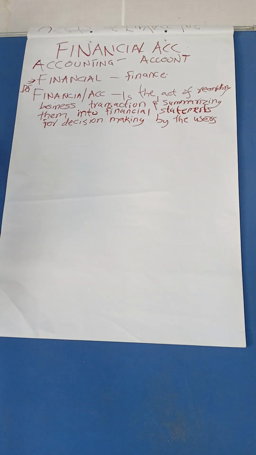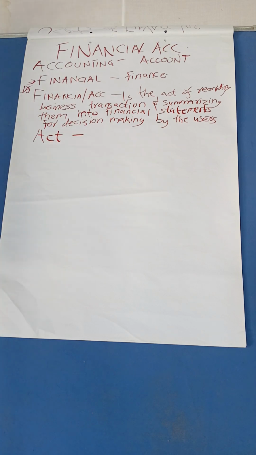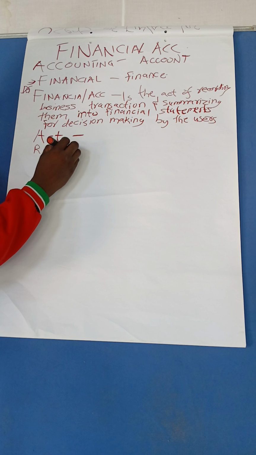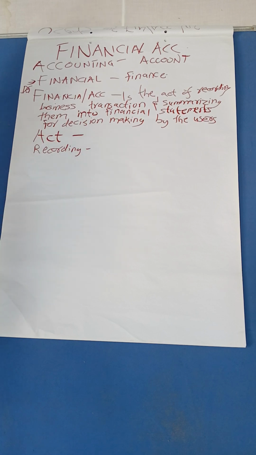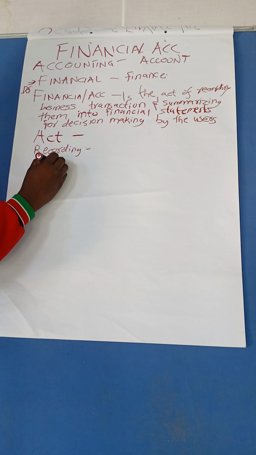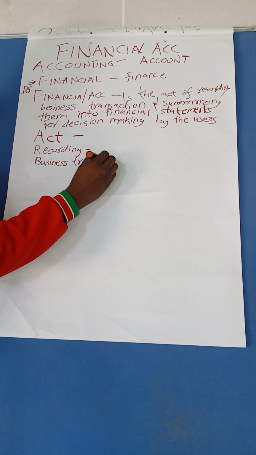So I will point out key words from our definition. One, we have been told it is an act. Then we have been told the act of recording. So we are going to do what? Recording. We are going to record what? Business transactions.